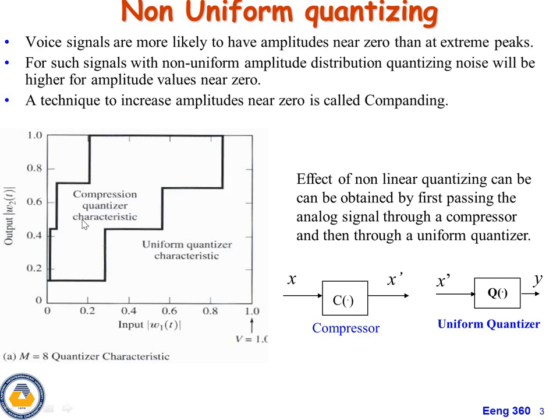So this is compressed quantizer characteristics, in this case uniform quantizer characteristics. Voice signals are more likely to have amplitudes near zero than at extreme peaks. For such signals with non-uniform amplitude distribution, quantizing noise will be higher for amplitude values near zero. A technique to increase amplitude near zero is called compounding.